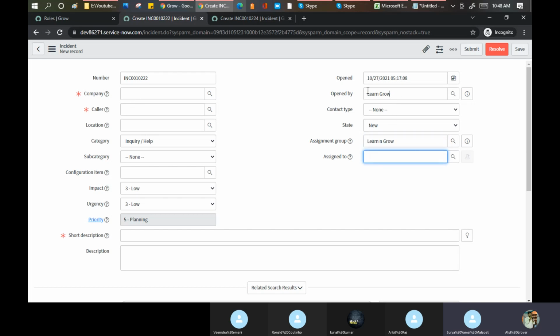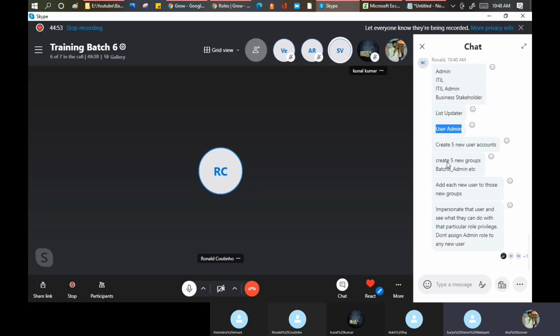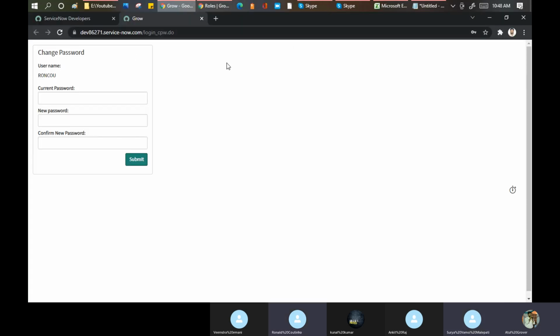Sometimes it gives a problem because opened by and assigned to should not be the same. If I open the ticket and assign it to myself, that is wrong as per the policies, right? So I'll check the example here and will update you, Ronald, on this case. Now this exercise needs to be done by everyone. This one which we discussed, and with this you have to find out from where this error is coming on the top. That is the first point.